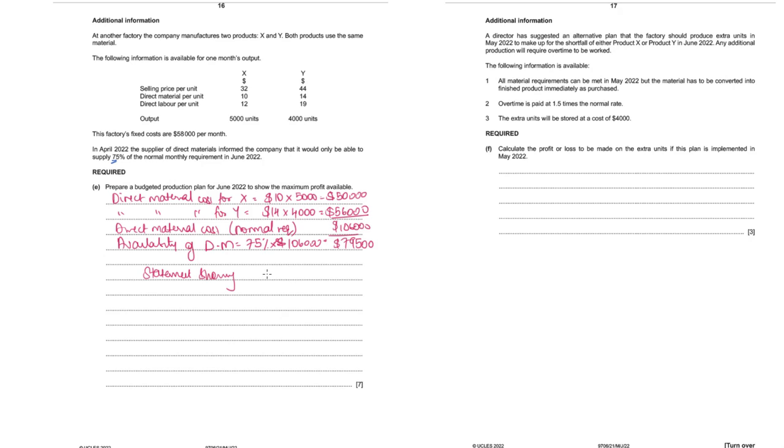Now let's do a statement showing budgeted production, or statement showing optimum production.